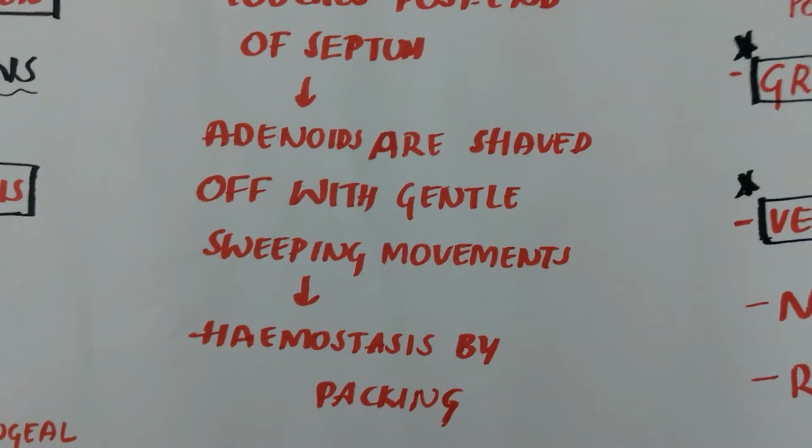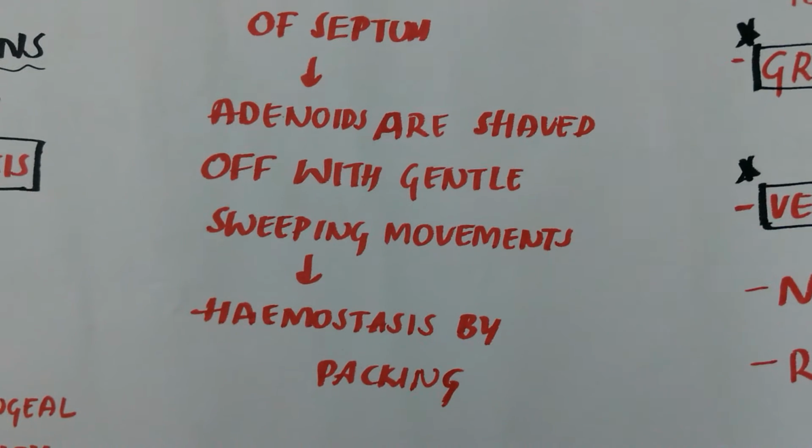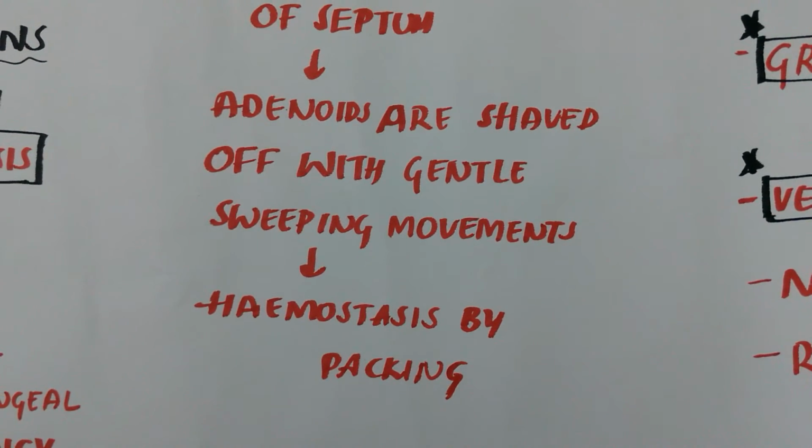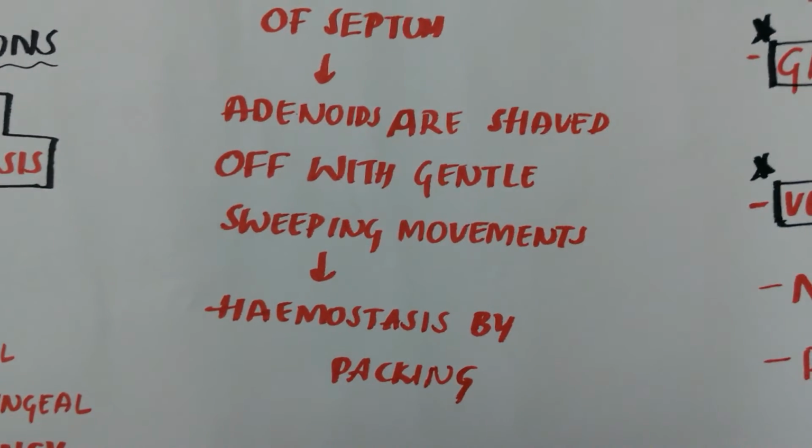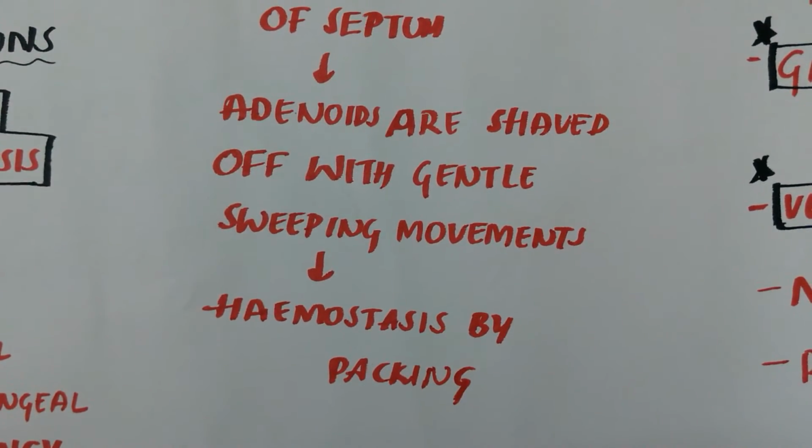Hemostasis is achieved by packing the area for some time. In persistent bleeders, it is controlled by postnasal pack for 24 hours.